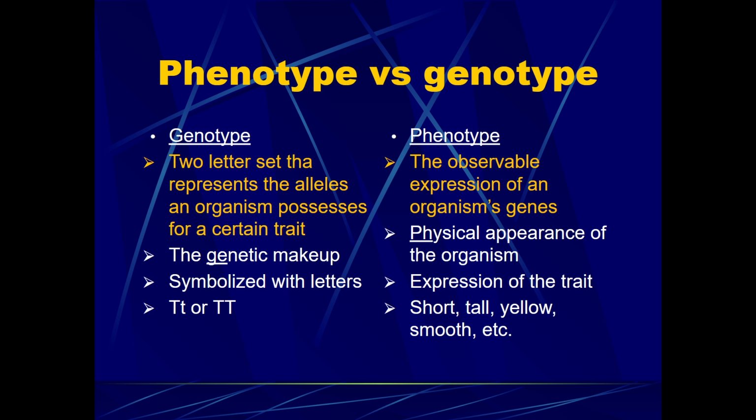We've also briefly talked about genotype and phenotype. So genotype is the letter set we're using. The actual letters that represent alleles of an organism, whether dominant or recessive, is the genetic makeup. And again, we're using letters to visualize the genotype. The phenotype is the actual trait it would give you, the observable expression of an organism's genes. And this is a physical appearance. So genotype is the genes, phenotype is the physical appearance, the expression of the trait, like yellow versus green seeds, or short or tall, or purple versus yellow flowers.